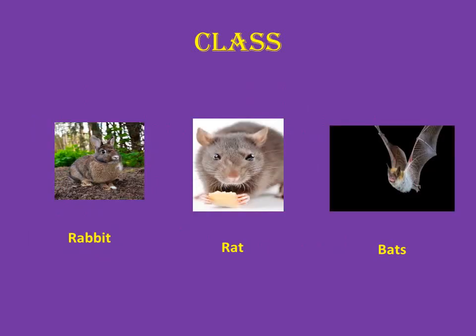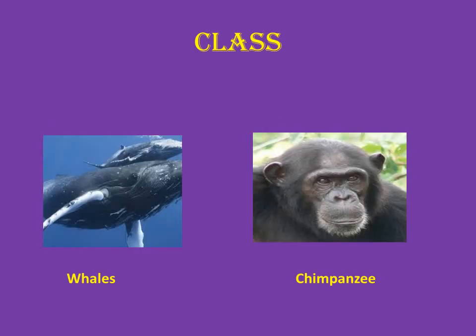See, rabbit, rat, bat. All are mammals. They give birth to young ones and feed them with their milk. So they are commonly called mammals. They are placed in the same class, mammals. The whales and chimpanzee are also included in it.